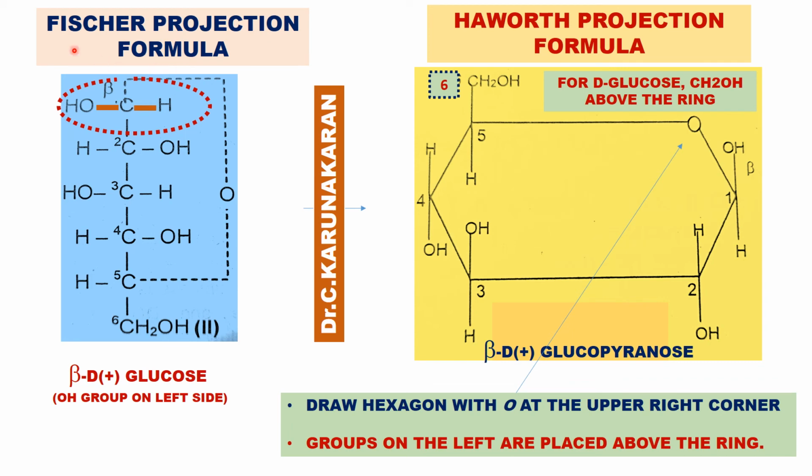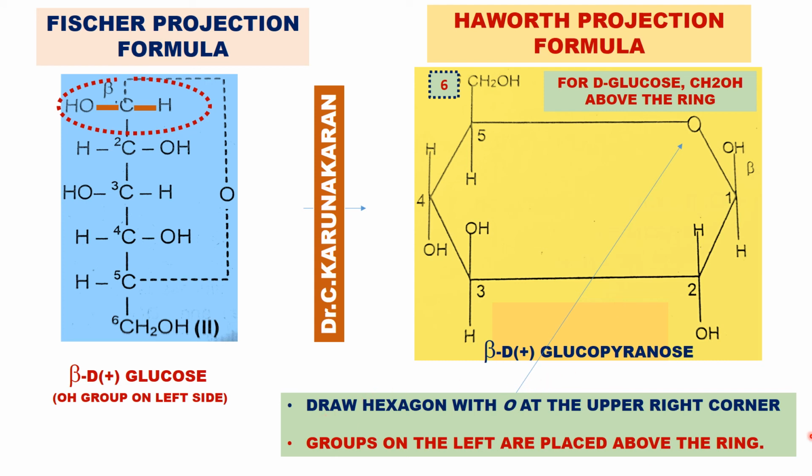This is the Fischer projection formula of beta D plus glucose. In beta D plus glucose, the OH group is on the left hand side at carbon C1. This is the Haworth projection formula. How is this projection formula converted into this?